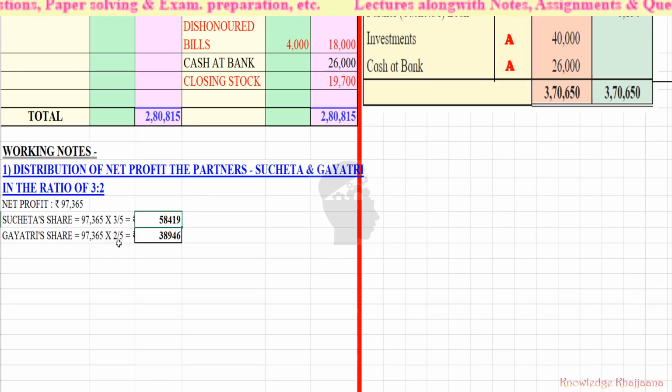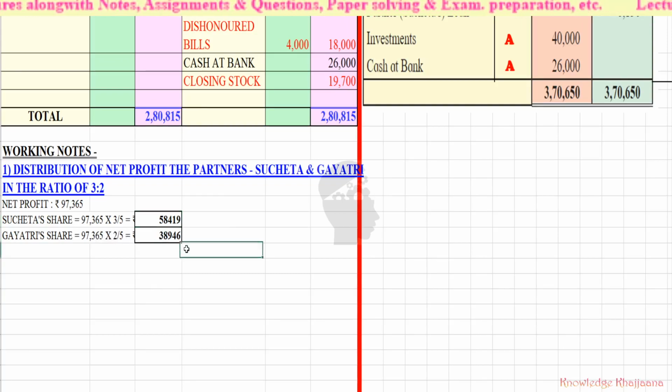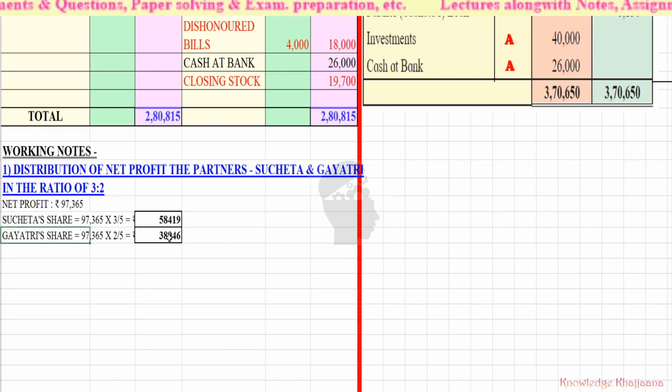97,365 into 2 upon 5. The amount is rupees 38,946. So Gayatri's profit will be rupees 38,946. Okay.